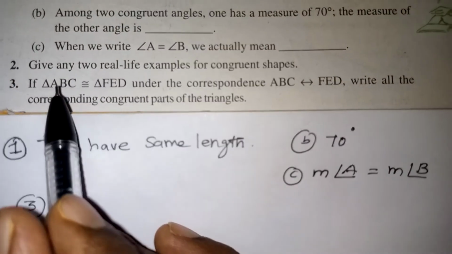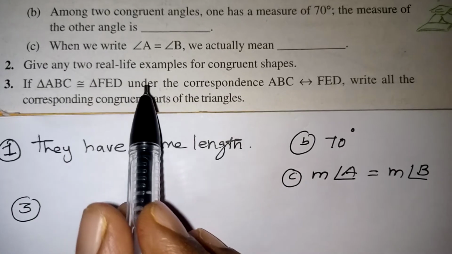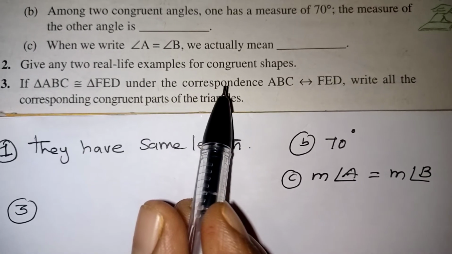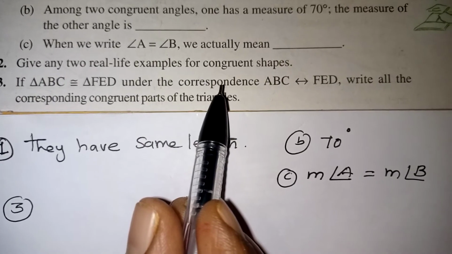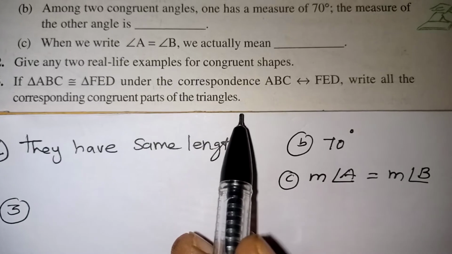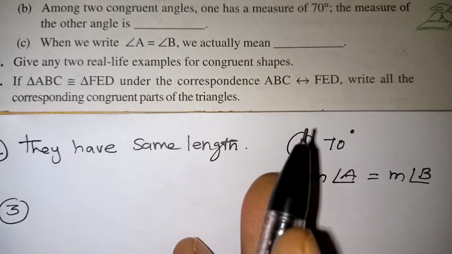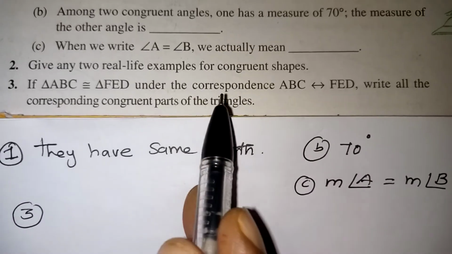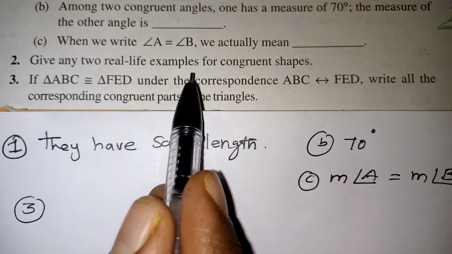Question number 2. Give any two real life examples for congruent shapes. Congruent shapes should have the same size and same shape. For example, two wheels of a bicycle or bike. Or two windows fixed in the same place will have the same shape and the same size. You can give any example by yourself for the second question.